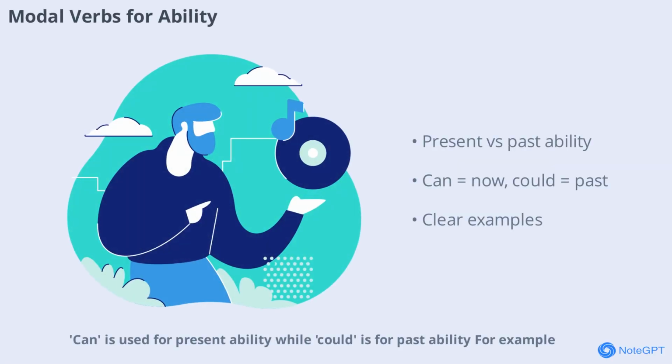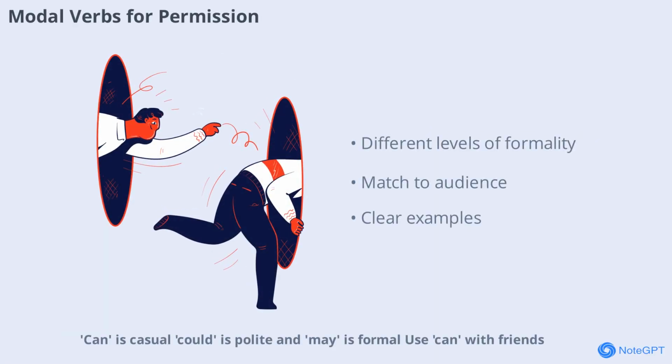Can is used for present ability while could is for past ability. For example, I can play the guitar means you can do it now. I could play the guitar when I was younger means you could do it in the past. Can is casual, could is polite, and may is formal.